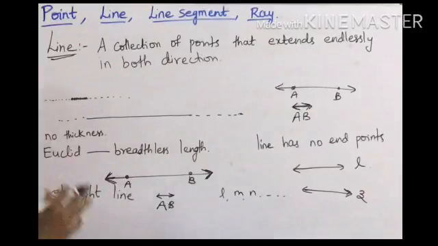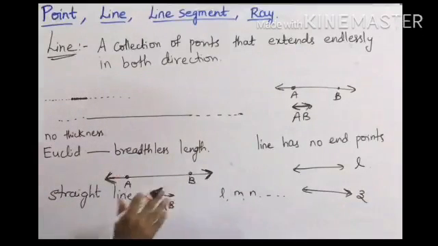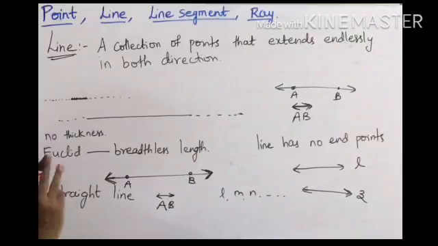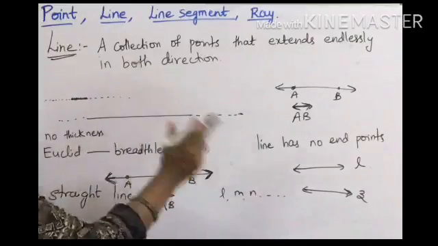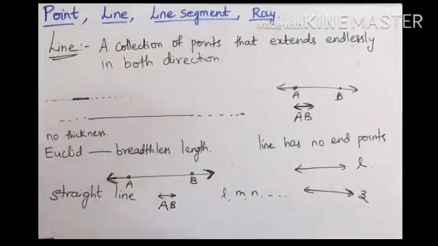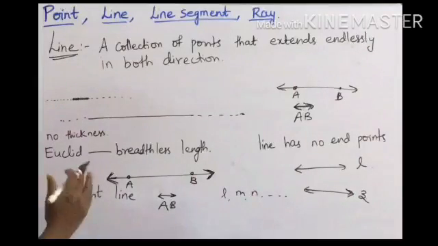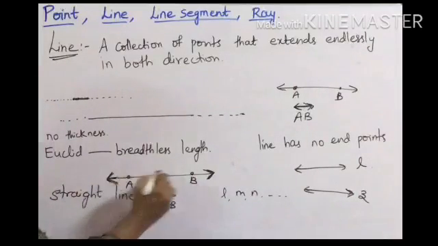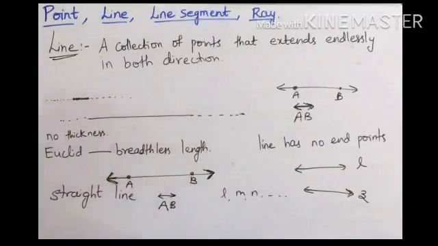So a line has no end points and a line does not have a fixed length. That is very important. Line has no end points. Line does not have a fixed length. Now can we draw an actual line? No, a line cannot be represented as an actual figure, because here we are just representing it with a figure on the board.